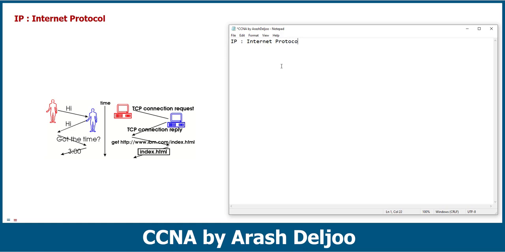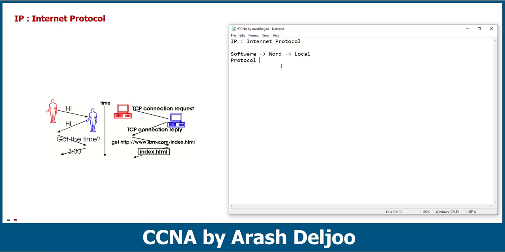Okay, what is the protocol, and what is the difference between a protocol and software? We have two terms: software and protocol. When you say we have software, for example Word on our PCs, this means that this is a program that is working locally. This is a local program.